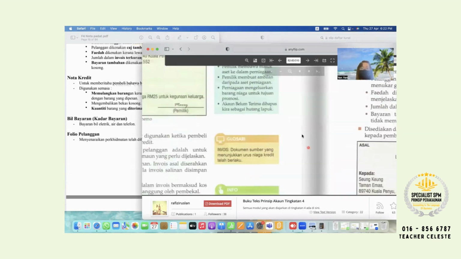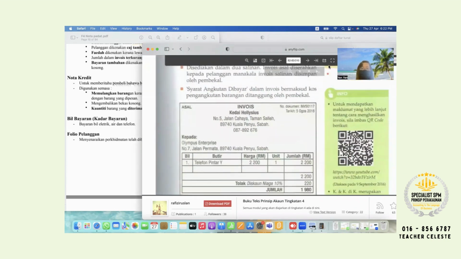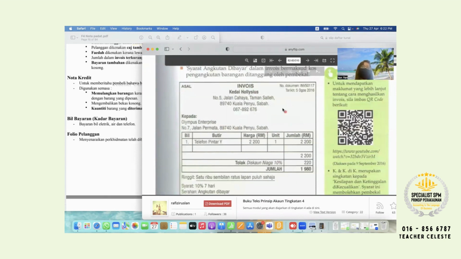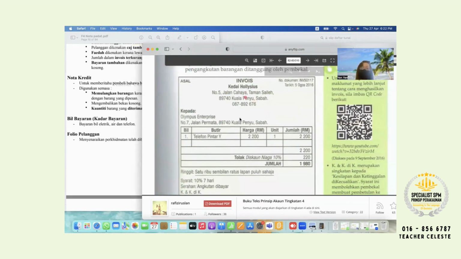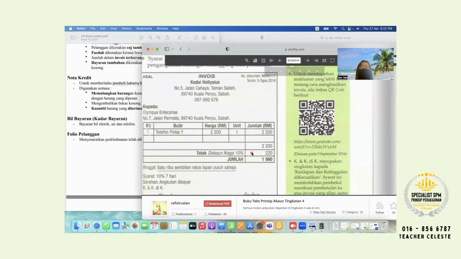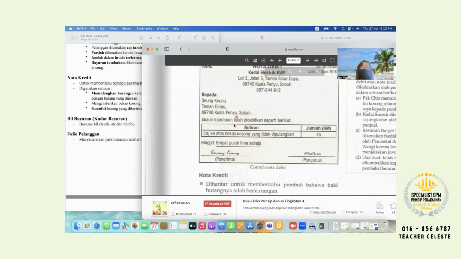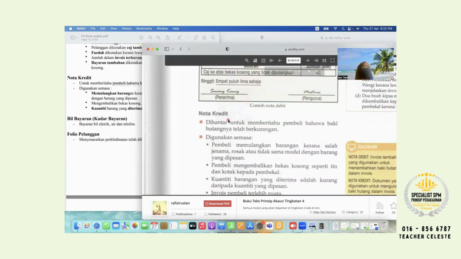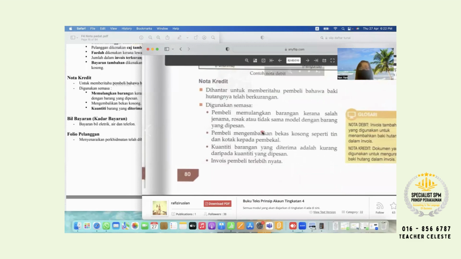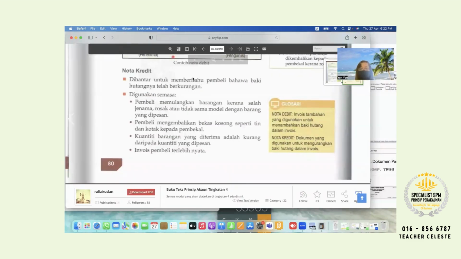Okay, again, let's say for the invoice here, after you receive the invoice or you issue this invoice to your clients, if you found that, hey, not 2,200, it should be 220 only, then how? You can't easily drop it and then reprint this invoice and send to your client. No, cannot. That's why this one is a K and KDK. So you have to use the nota debit and nota credit to do some amendment, to do some correction. Okay, next continue, turn to next page.